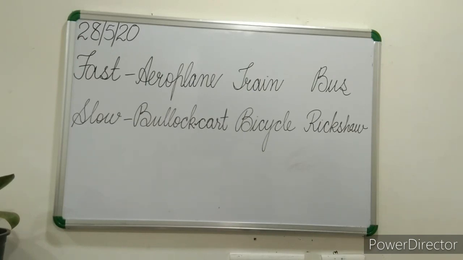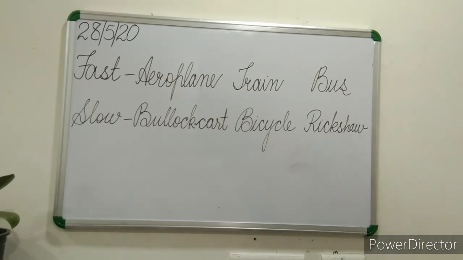What are the 3 fast moving transports? Yes, 3 fast moving modes of transport are aeroplane, train, bus. Number 2, slow moving modes of transport.